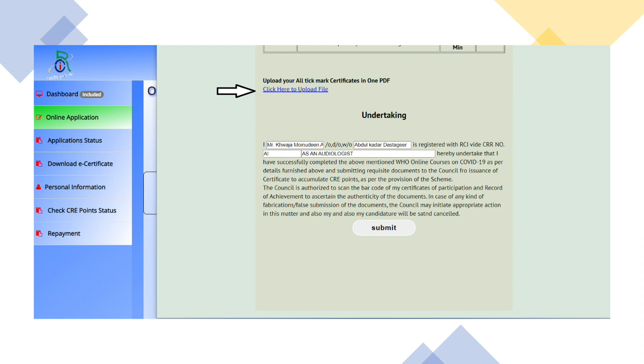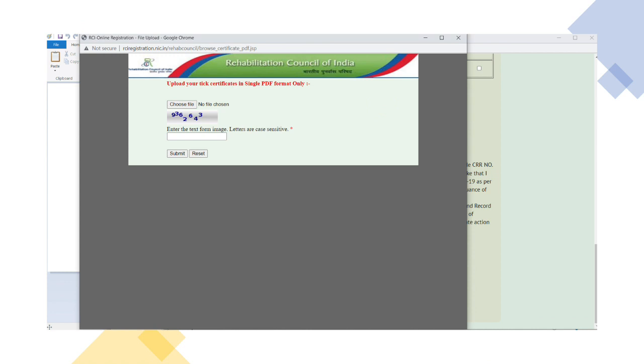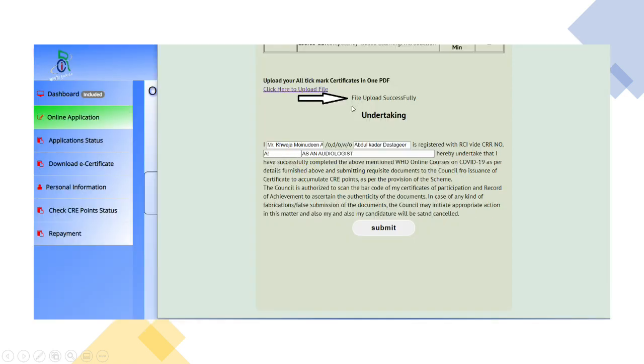When you click here to upload, another window will open, so you can choose the file. After you have chosen the file, you have to enter the codes and press submit. Now it is going to show you file upload successfully.